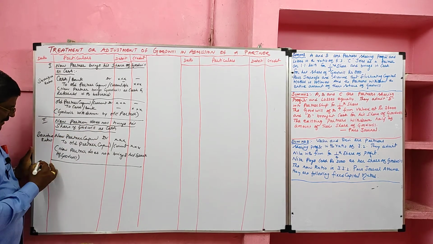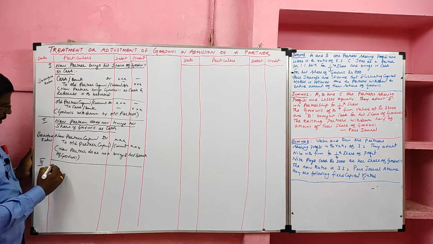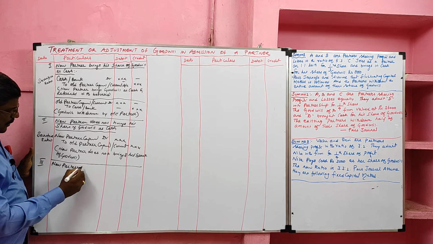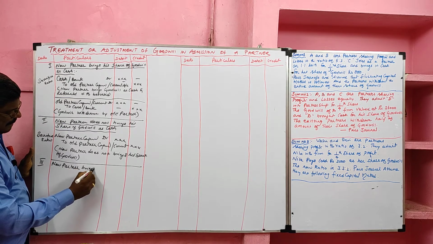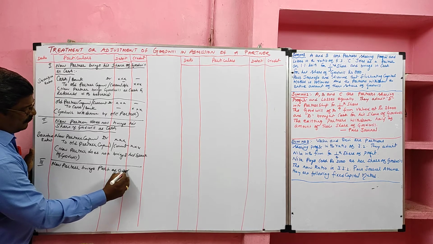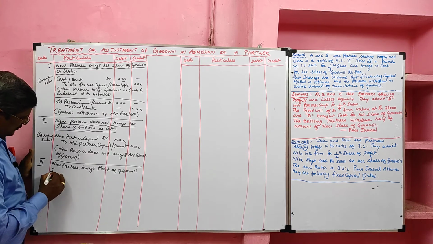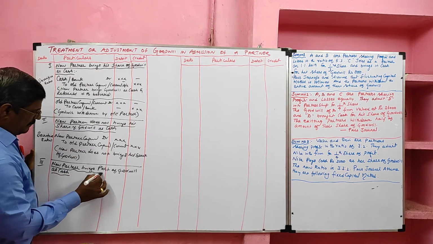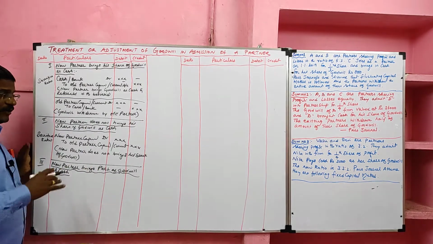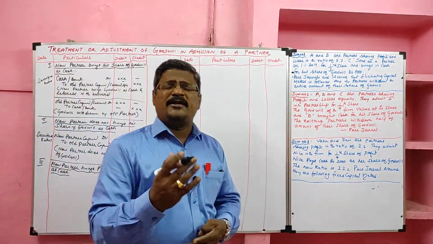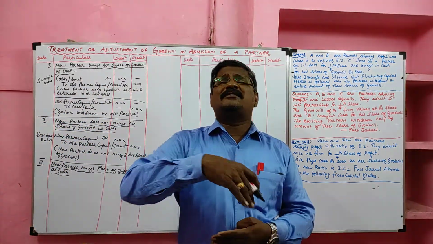Then case number 3, new partner brings part of goodwill as cash. The new partner brings part of the goodwill, not the entire goodwill. For example, a new partner is supposed to bring 20,000, of which he brings 8,000.